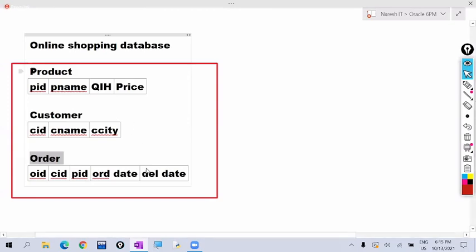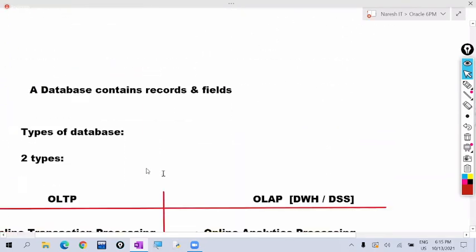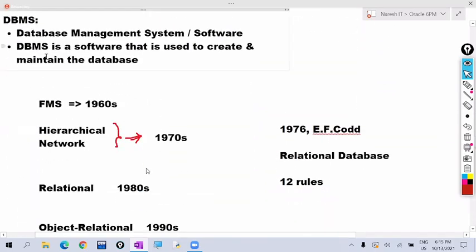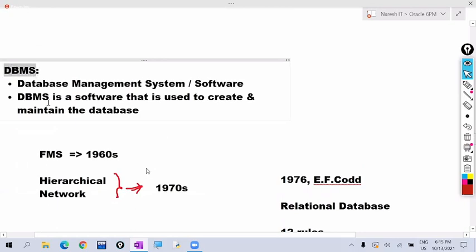So database means you can understand complete details about an organization. To create and maintain a database like this, one software is required. That software is called DBMS. DBMS means database management system, or you can say software. It is the software used to create and maintain the database.